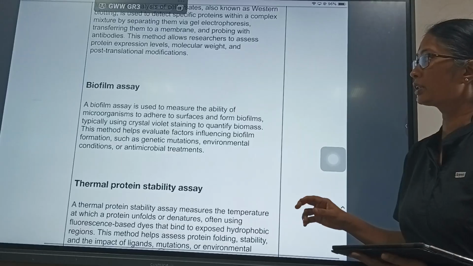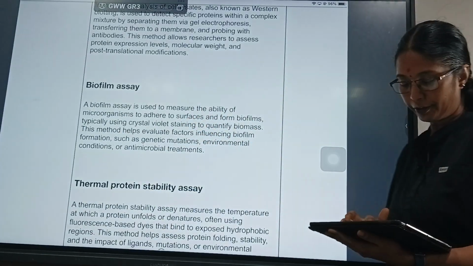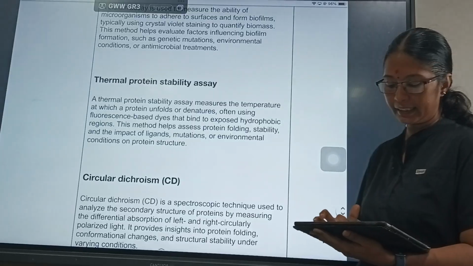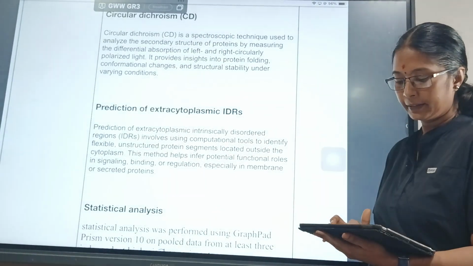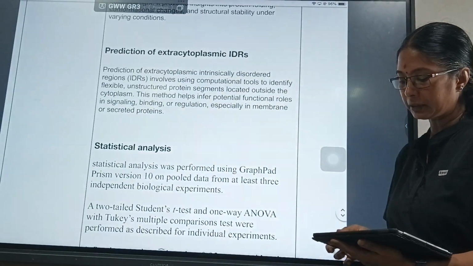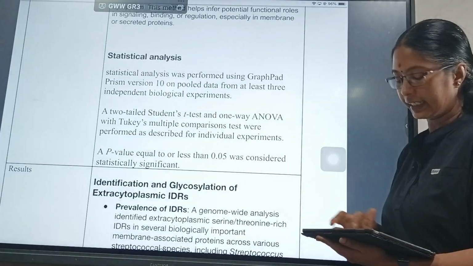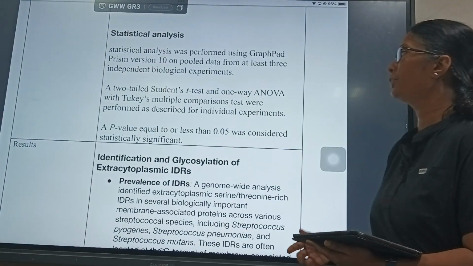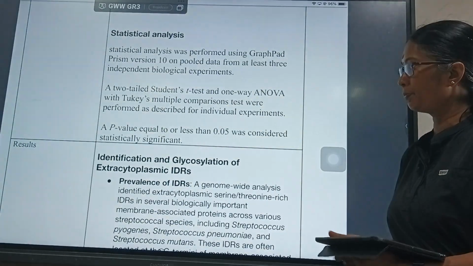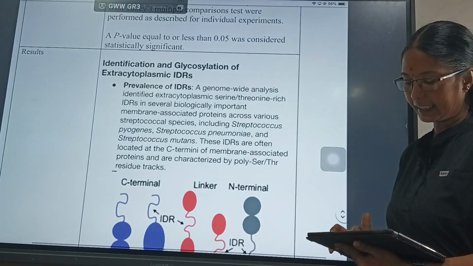The biofilm assay was done since they wanted to find the modifications which are occurring in the biofilm. And the thermal protein stability assay and circular dichroism were done, which is a spectroscopic technique. And prediction of extracytoplasmic IDRs. Finally, the statistical analysis was done for all these techniques. The two-tailed t-test and one-way ANOVA with multiple comparison tests were performed. A p-value equal to or less than 0.05 was considered statistically significant.